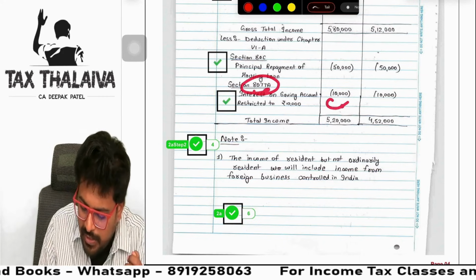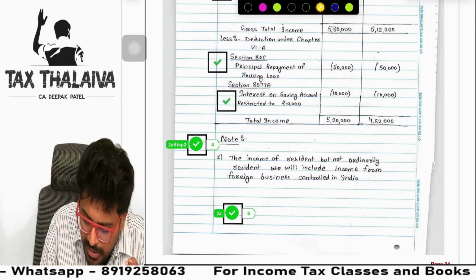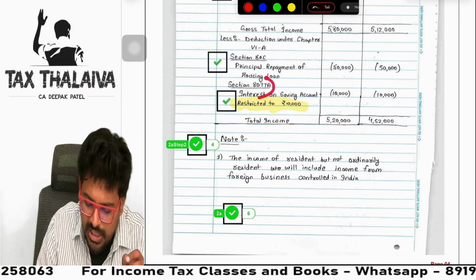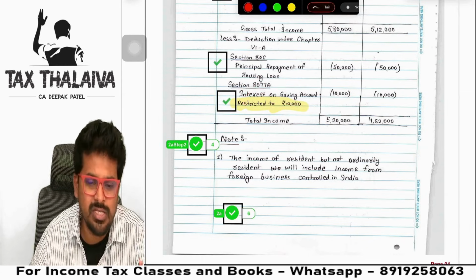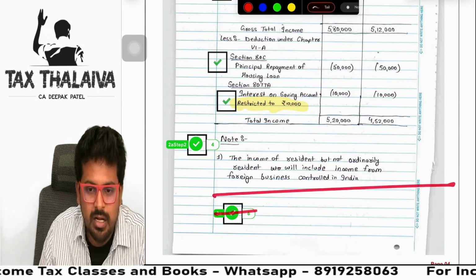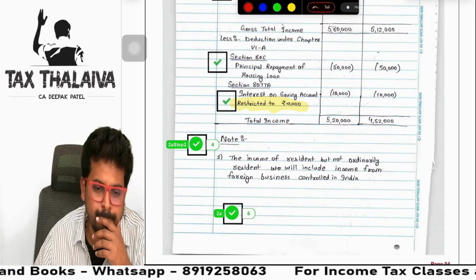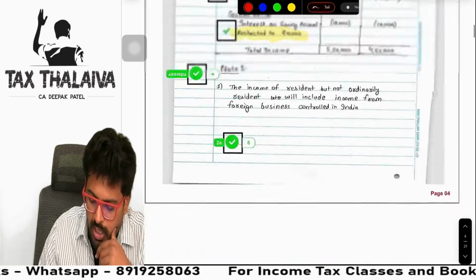See, 80TTA also, he directly took 10,000. But you know what he wrote here? Restricted to 10,000. Enough. Two things are required. First, section number. Number 2, restricted to 10,000. That's all. You need not write again here, as per section 80TTA of the Act. Who is asking you? That's a 6 marker question. So, he got full marks.